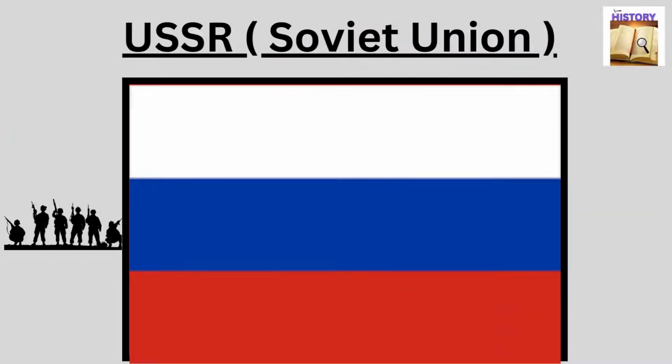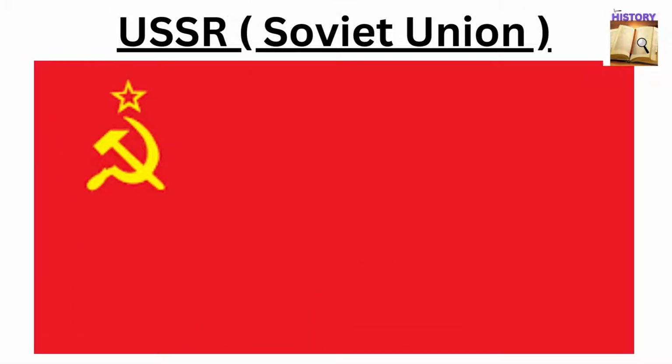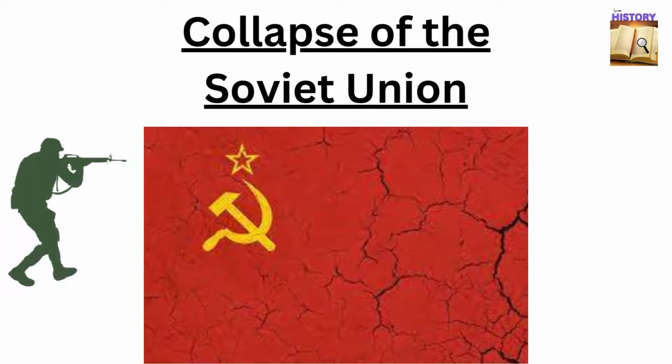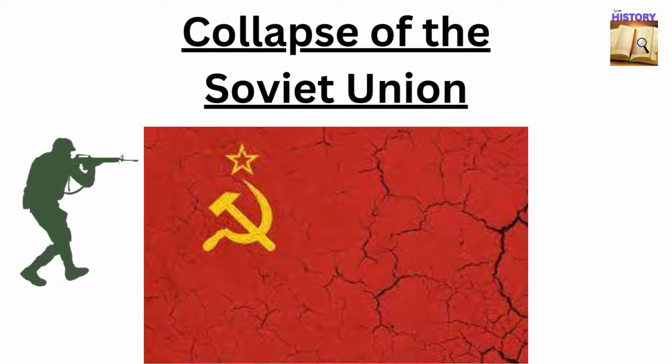We all know about one of the world's superpower countries, Russia. But do you know Russia was once known as the Soviet Union or USSR? But after some tragic incidents, the Soviet Union collapsed. Today we will highlight the factors that brought the biggest superpower of the world to the bottom and broke their economy.